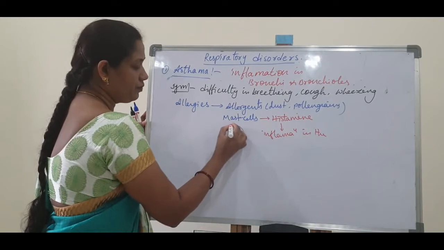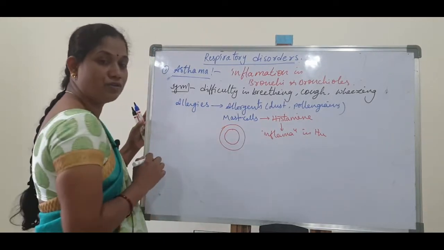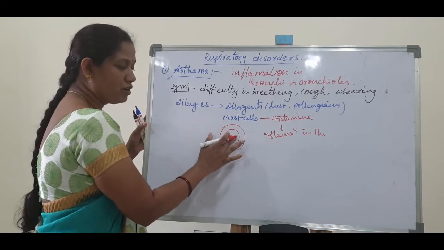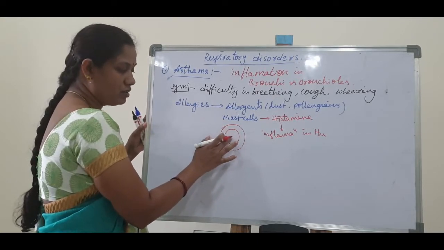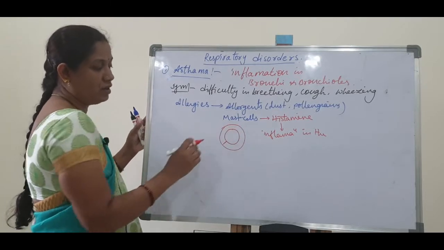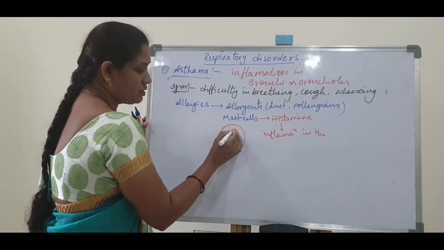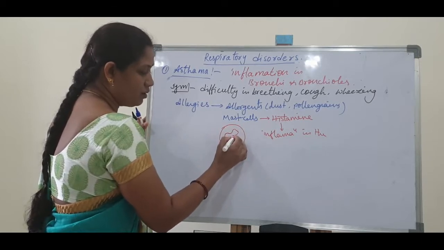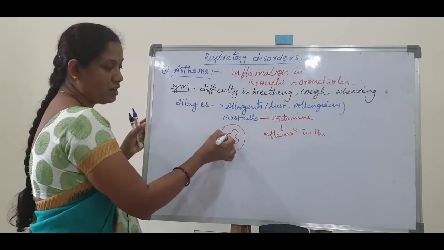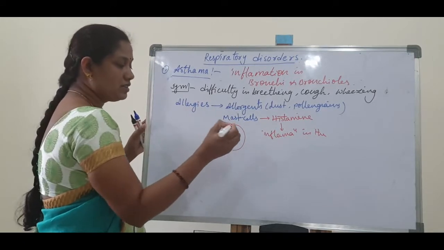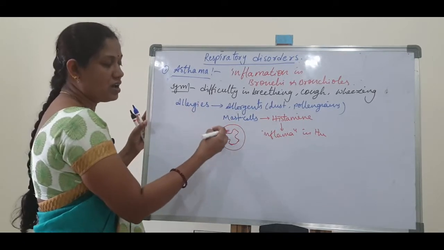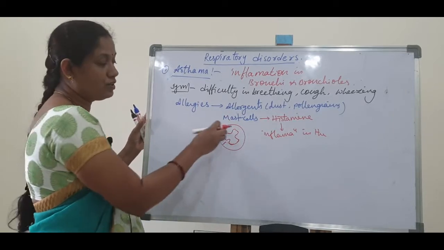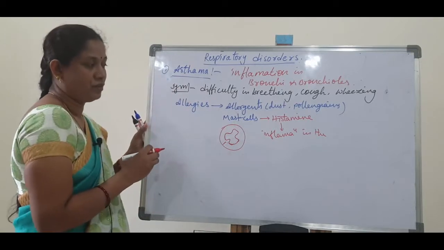For example, this is the bronchi tube, and these are the walls. In the normal condition, the bronchi and bronchioles have a hole in the middle. Whenever inflammation takes place, swelling occurs. As a result, the diameter of that middle portion decreases, so the passage is decreased and the air cannot pass easily. That condition is called asthma.